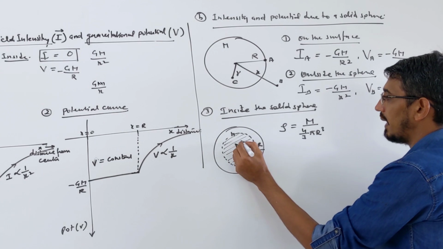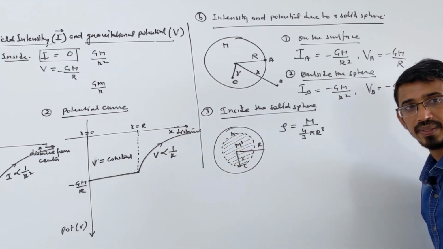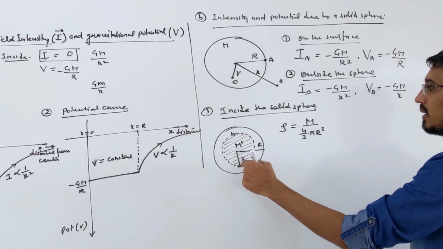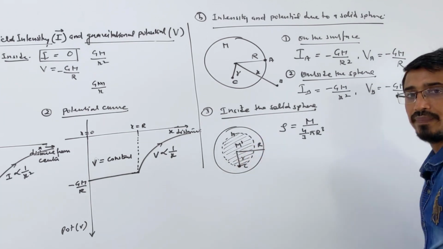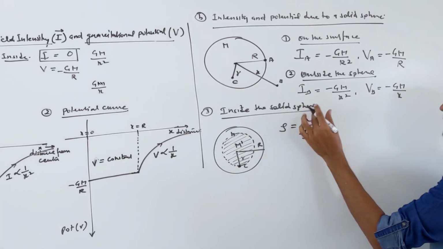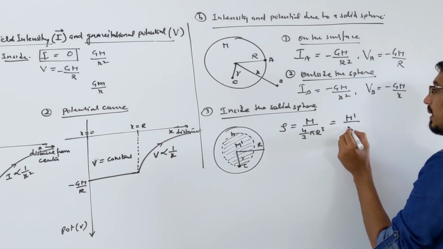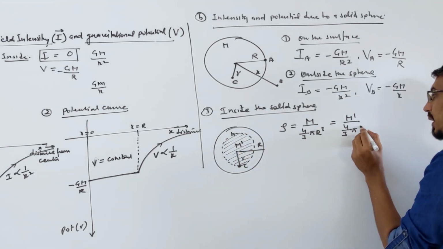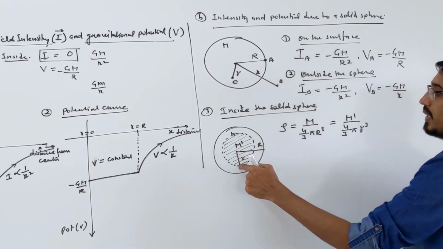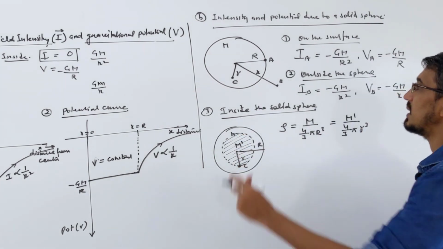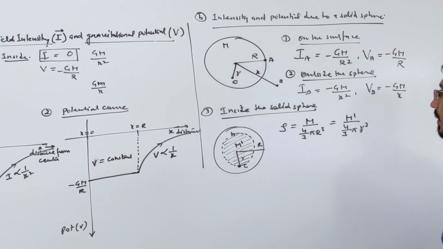We are interested in calculating m dash, the mass of this small sphere, which is the effective mass producing the field at this point. This density is mass by volume. You can also write m dash, the mass of that small sphere, by the volume of the small sphere, which is 4 by 3 pi small r cube, where I am calling the radius of the small sphere small r, that distance simply small r.